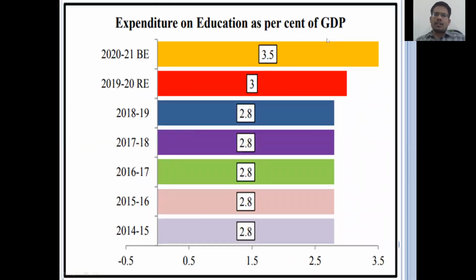And coming to budget allocations for improving the Indian education system, in the 2020-21 budget estimates, only 3.5% of our national GDP was allocated for education development. That's a very big problem. Compared to developed countries, where more than 40% of their national GDP is allocated for the development of healthcare and education facilities, that is a very big problem in our India. We are allocating a single-digit share of national income for education development. That is the reason a poor quality of human capital is developing in our India.